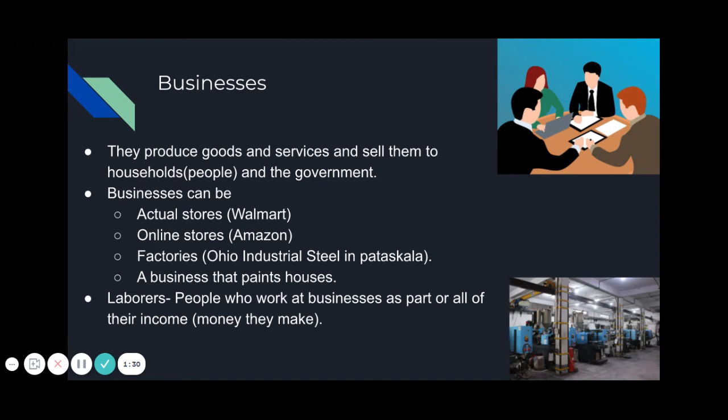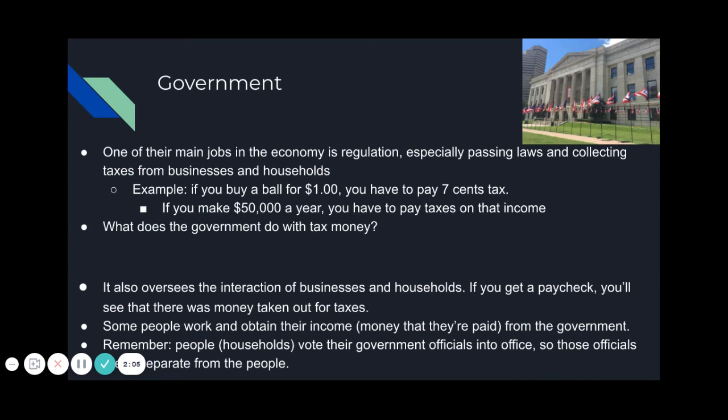Then we have businesses. They are going to produce goods and services and sell them to the household, okay, and to the government at times. Businesses can be actual stores, so you can go to Walmart. They can be online stores, the biggest, Amazon, right? They can be factories, okay, Ohio Industrial still in Pataskala, okay? A business that paints houses, okay, this is unlimited. We know of so many businesses, we can name them. Laborers are just going to be people who work at these businesses as part of their income, money they make. Okay, so think about where your parents work, who pays them. That's a business. And then we have the government.